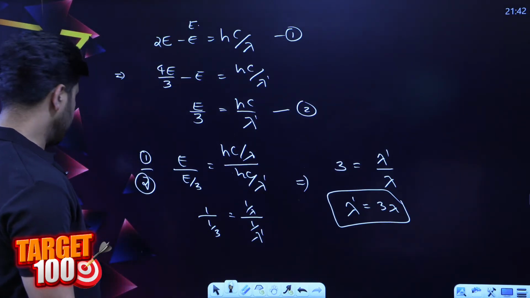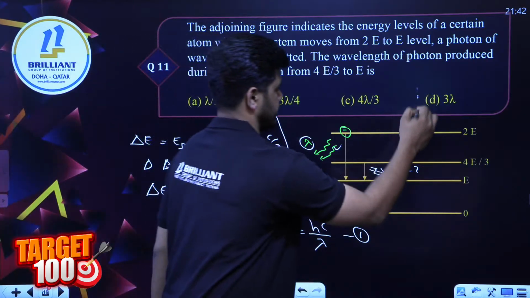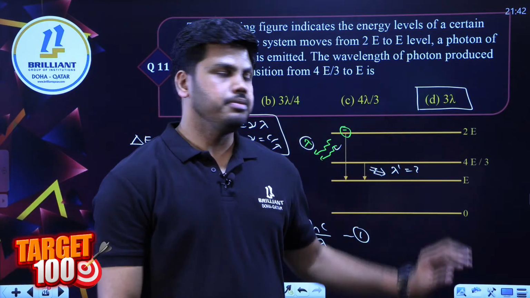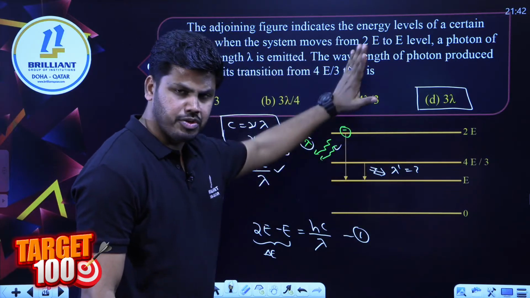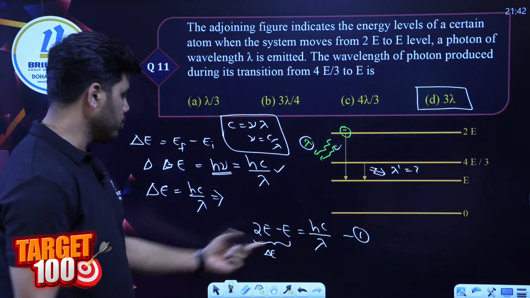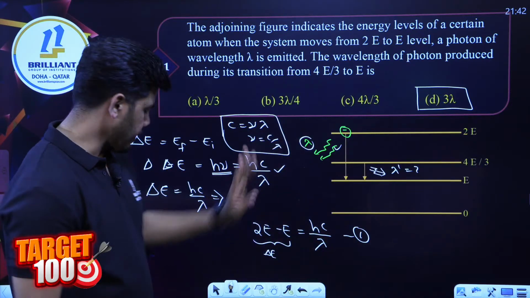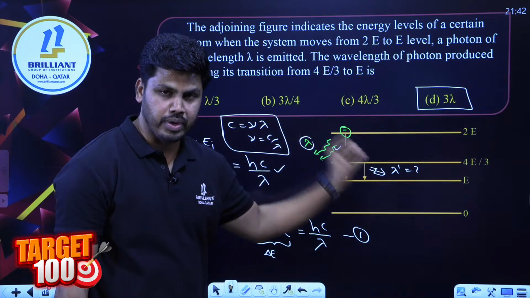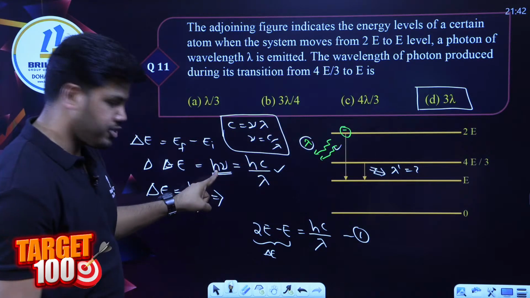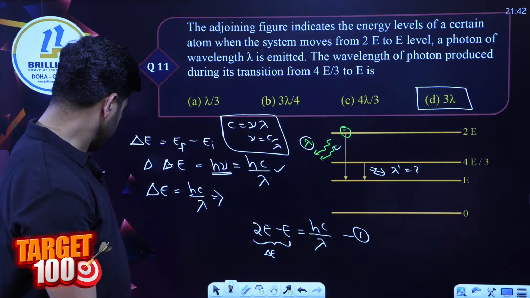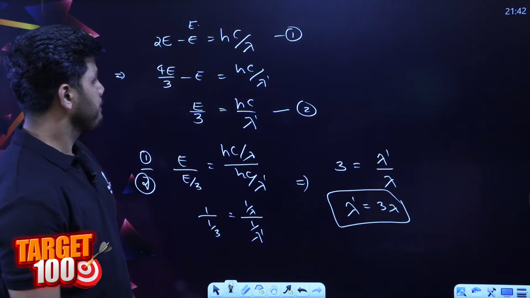That was option D, yes, the last option, 3 lambda. So for that transition, you have to go for the magnitude of the energy difference that is equated to hc by lambda, or h nu, depending on the question. If you're asked to calculate the frequency, stick to the h nu equation. If it is wavelength, go for the hc by lambda equation. Okay, fine.